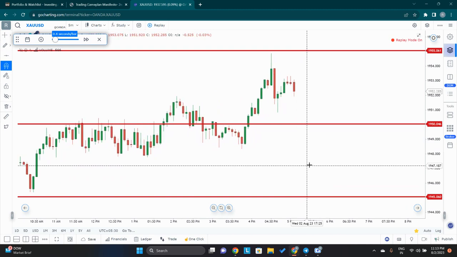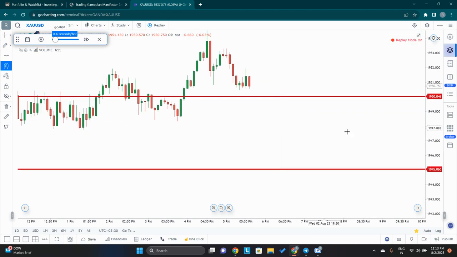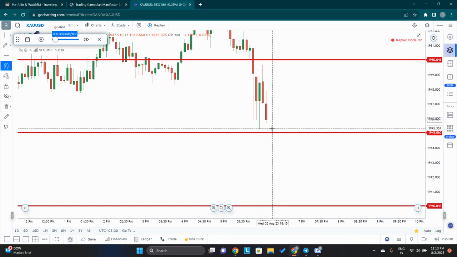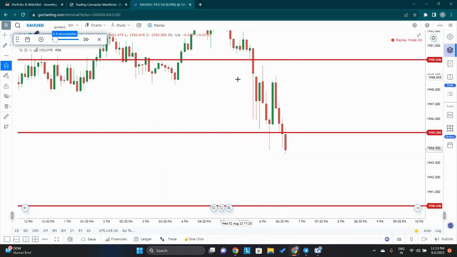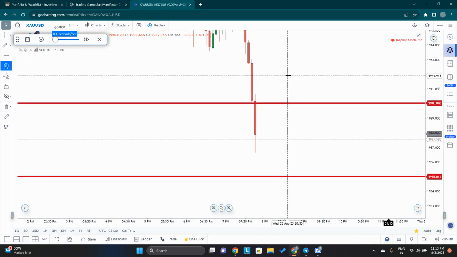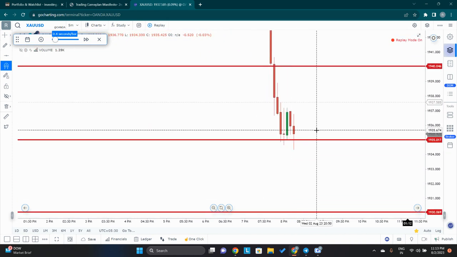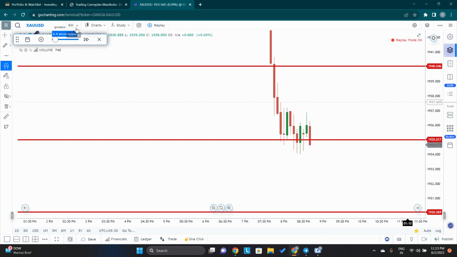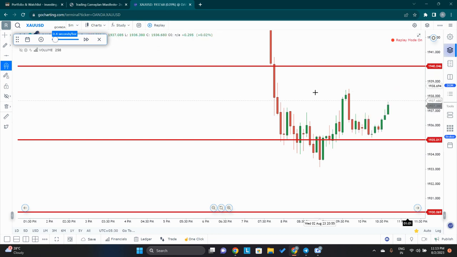So here goes the gold chart at around 5:45. The news comes and watch gold. Boom. Gold gave our target of 1945. It consolidated around the 1945 region and tried to go up many times. But what happened in the end? Gold gave the ultimate breakdown and stopped exactly around 1935. Why 1935? Because this was the area where we had a breakout after the consolidation. So as you can see, it stopped perfectly at 1935.